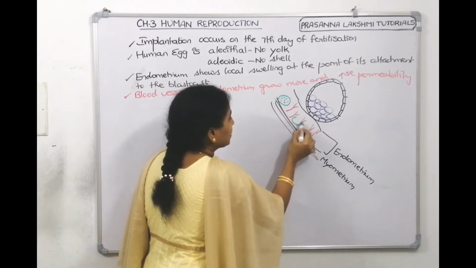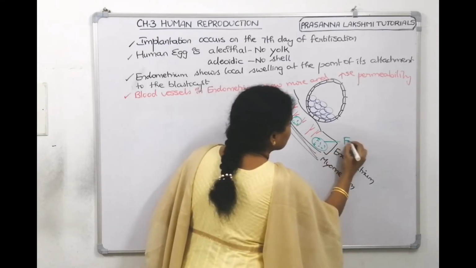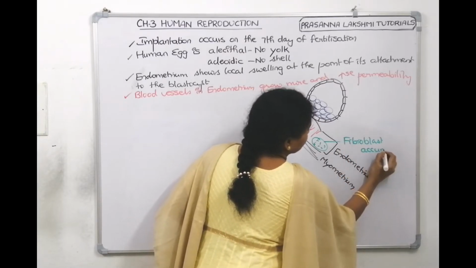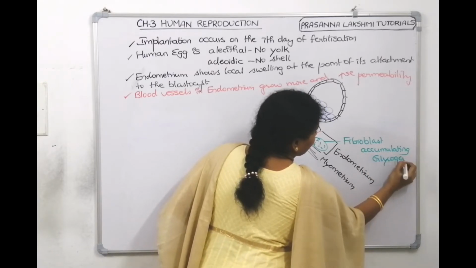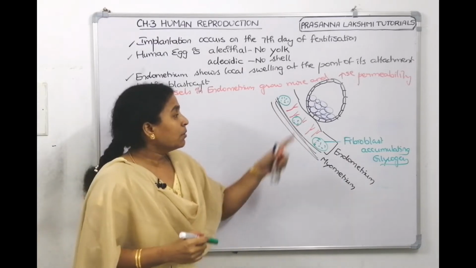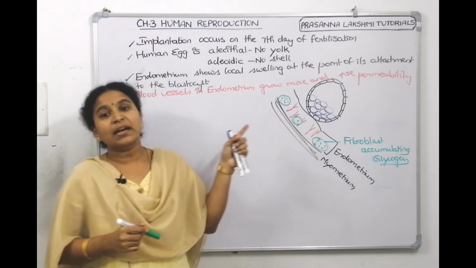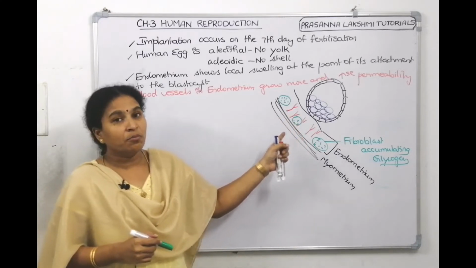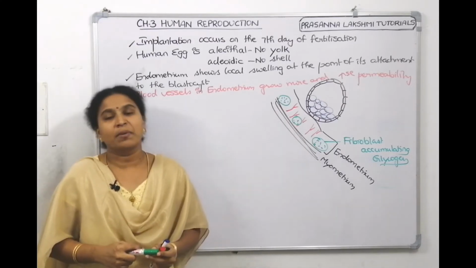This is a fibroblast, this is another fibroblast, and they are accumulating glycogen. The fibroblasts are storing glycogen, the blood vessels are growing more and increasing permeability, and the endometrium has responded. These are the changes which happen in the endometrium.